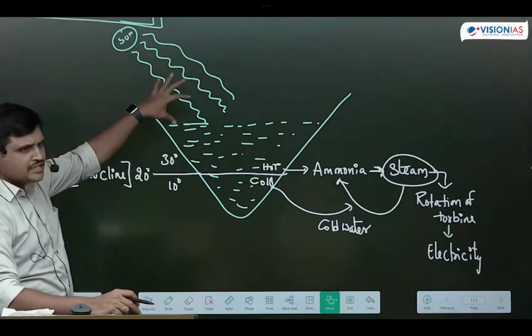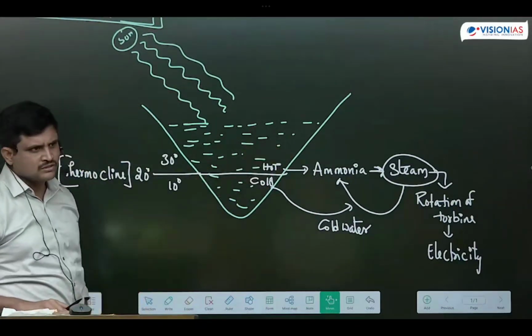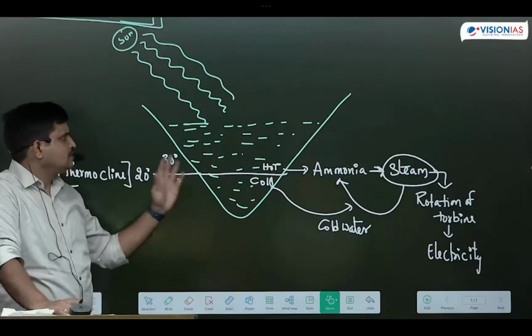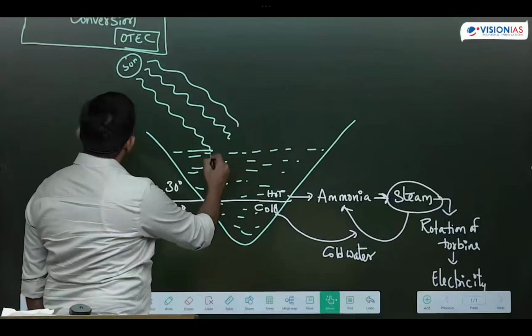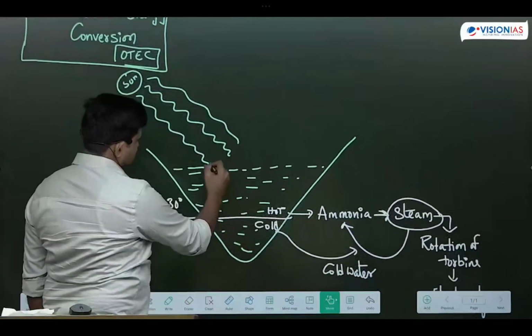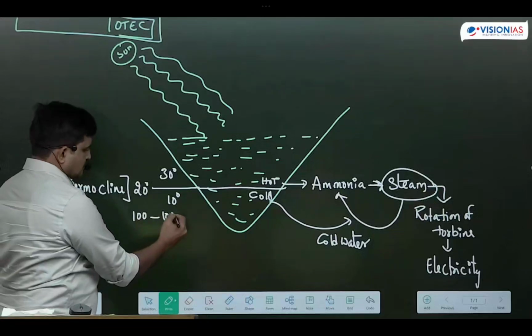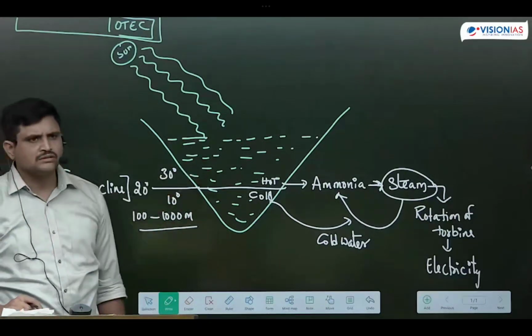So from the sun, we get heat energy. That heat energy will heat the surface water. Up to some extent, this temperature will enter into the water through conduction and convection mechanisms. It will reach up to a certain depth. So this thermal gradient will be formed at 100 to 1000 meters of depth. At any of these depths, this thermal gradient might be formed.